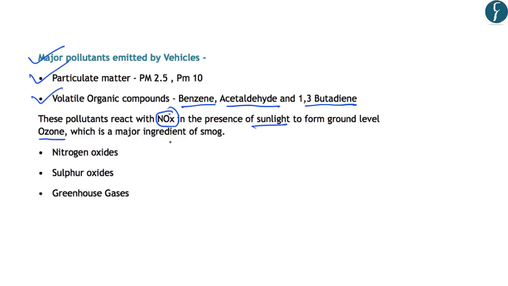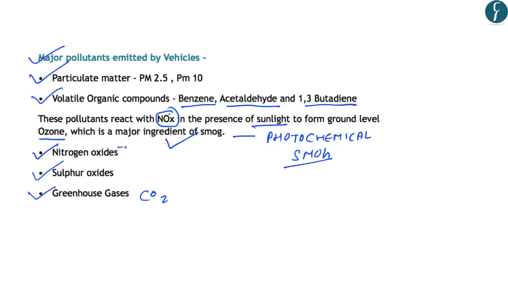And you should know that it is a major ingredient of the smog. And it is due to the reaction of volatile organic compounds that photochemical smog is formed. And the three other pollutants emitted by vehicles include the nitrogen oxides, sulfur oxides and greenhouse gases like CO2. And you know that nitrogen oxides and sulfur oxides are important components of the acid rain. So all these pollutants should be kept in mind from exam point of view.